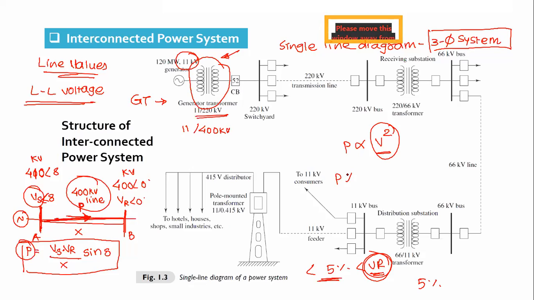Now see, what is the difference if this line is, let's say, 11 kV or 220 kV? What will happen to the power transfer capacity of the line as the voltage rating increases?